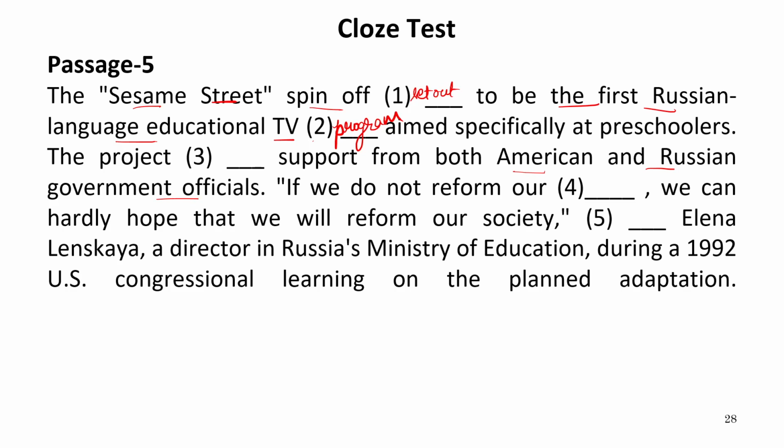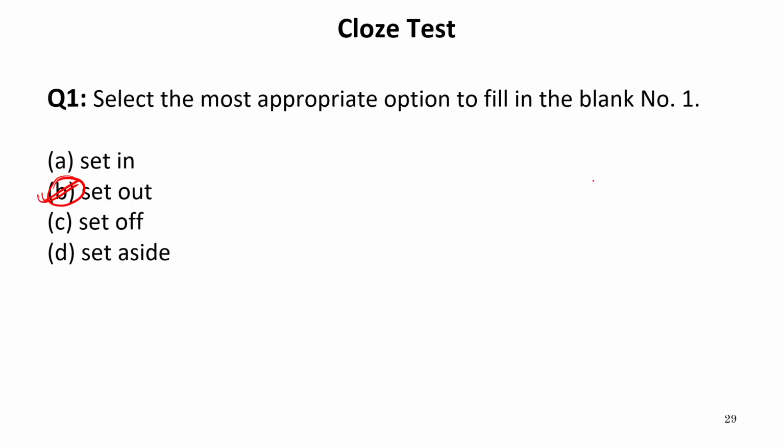We do not reform our dash. We can hardly hope that we will reform our society. So here it is written, if we do not reform our. Now what? The options are society, politics, education, and economy. So obviously, the two things that can be reformed by us are society or education.